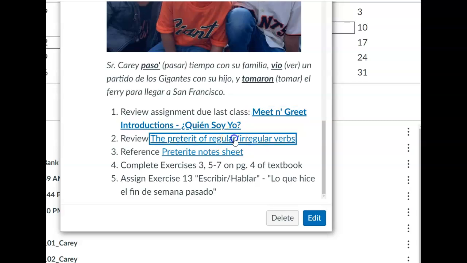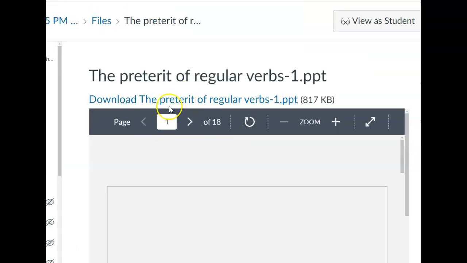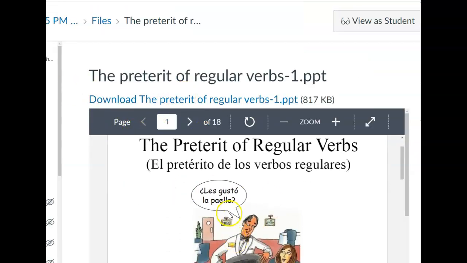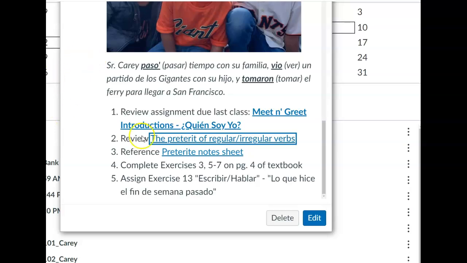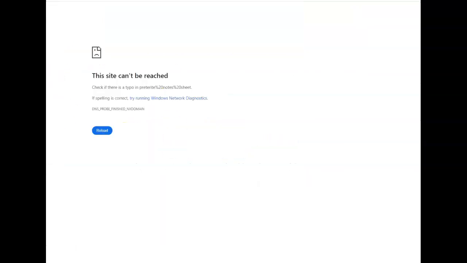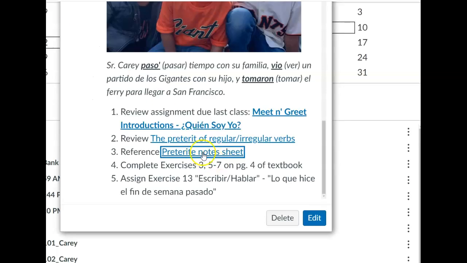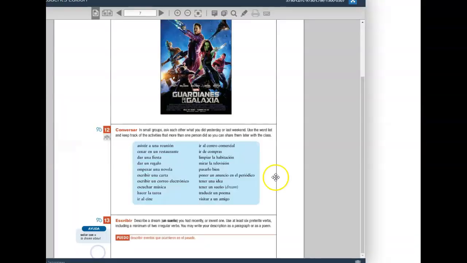We'll go over the notes again of the regular verbs in the preterite from the PowerPoint here. If you weren't here last class, you've definitely gone through it. We'll do a quick review of those notes, running back the notes that we began to fill out in this notes sheet. Not sure why that's working. We'll fix that. And then we're going to complete some of the practice activities from our